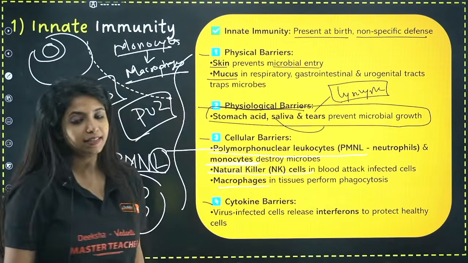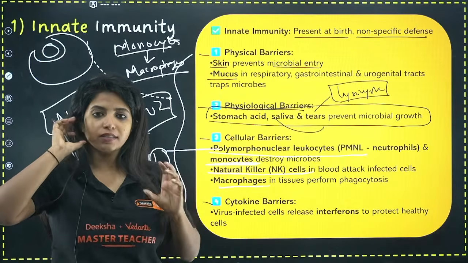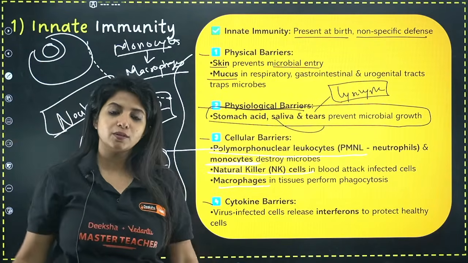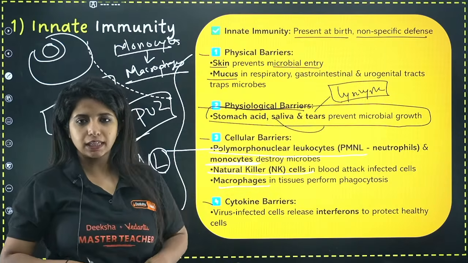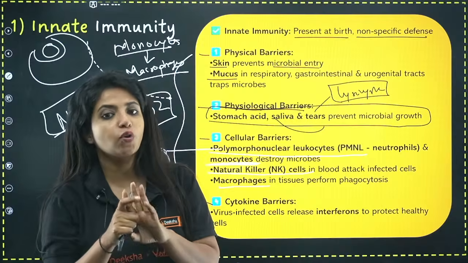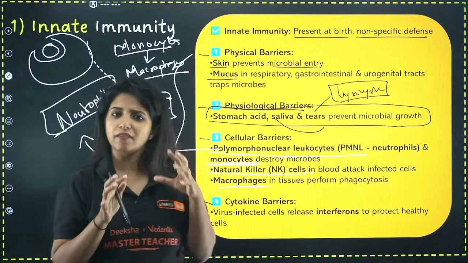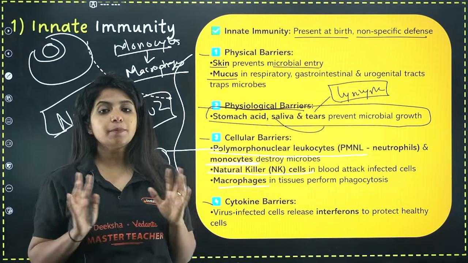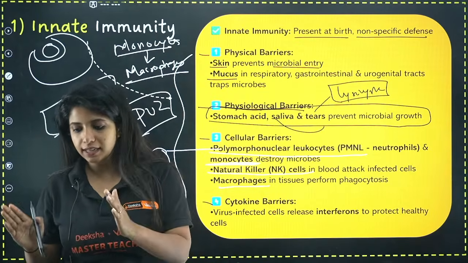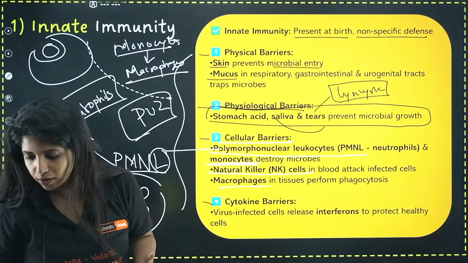Natural killer cells. So natural killer cells are also there, which act like cellular barriers. They also go around, kill the other cells which are infected with viruses and things like that. Okay, so 3 cell names: polymorphonuclear leukocytes, which you also call neutrophils. Apart from that, macrophages. Macrophages develop from monocytes itself. And apart from that, you have natural killer cells. They come under what? Cellular barriers.